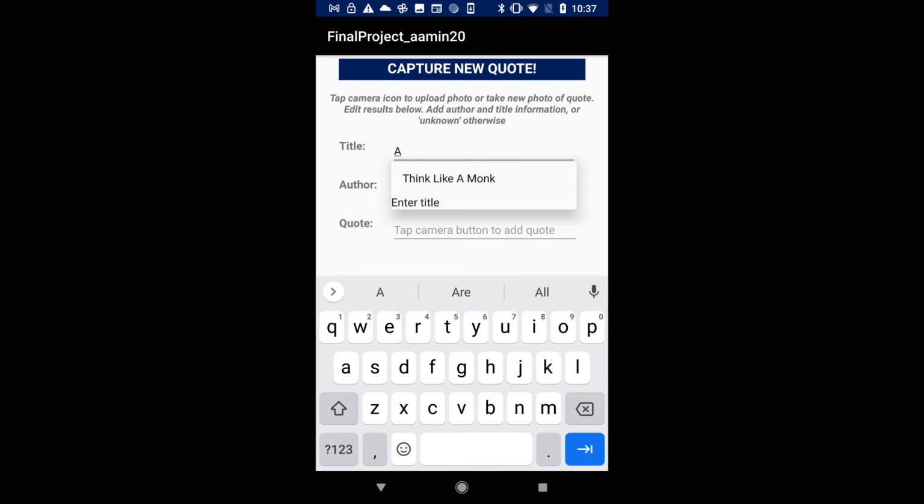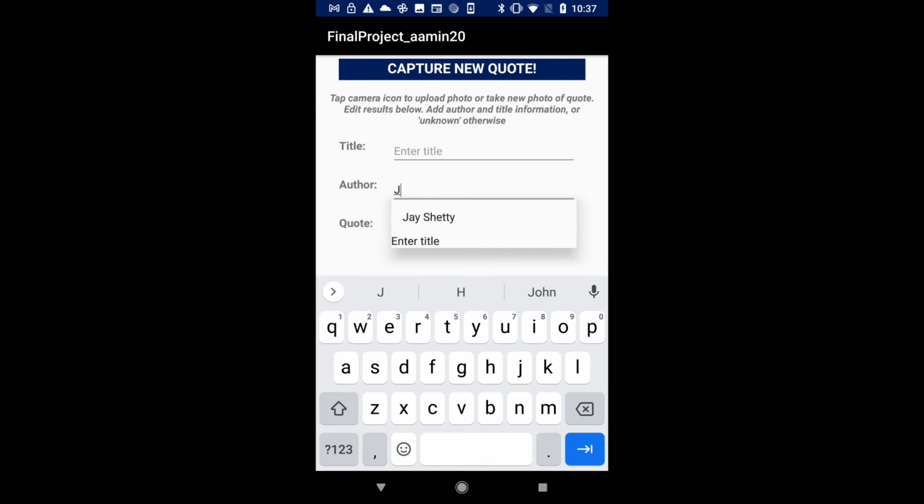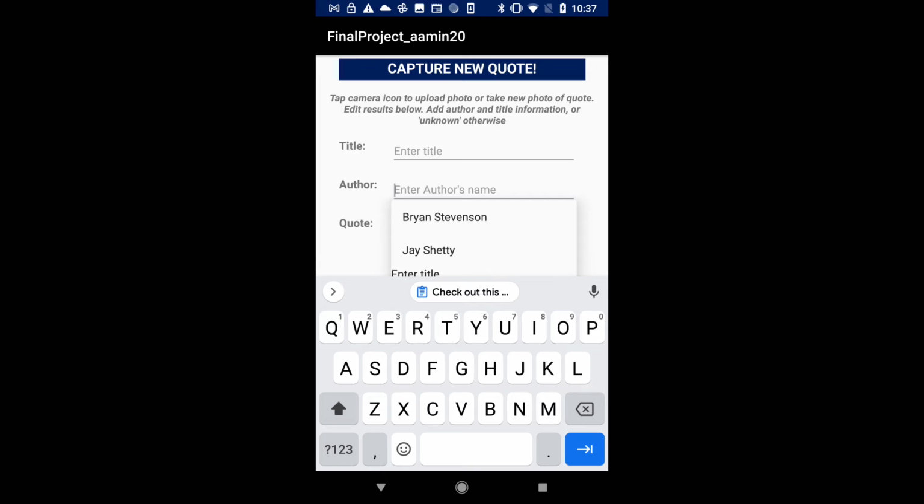Finally, after tapping the photo icon, we can take a live photo. We can then crop the photo and edit the quote where necessary. Also, if we wish, we can upload a photo with text. That said, when we are done, we can save the quote by submitting it. Finally, no duplicate quotes are allowed.